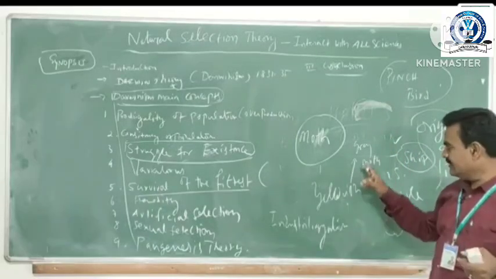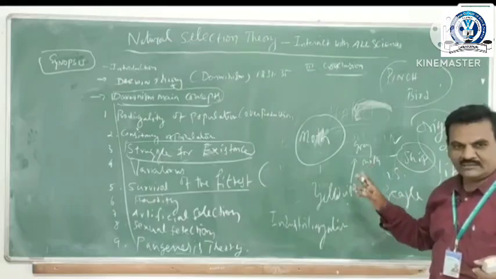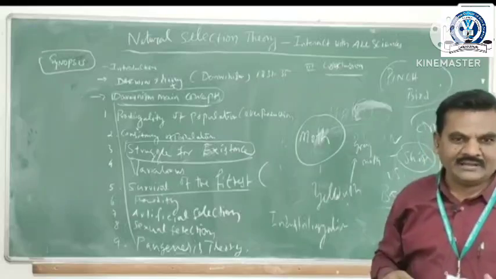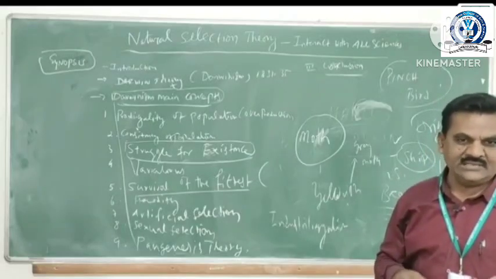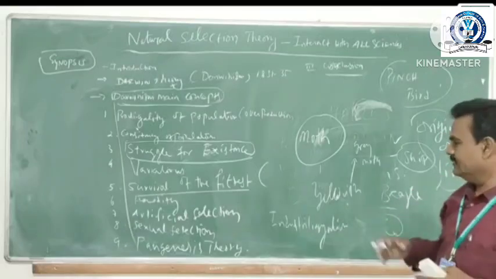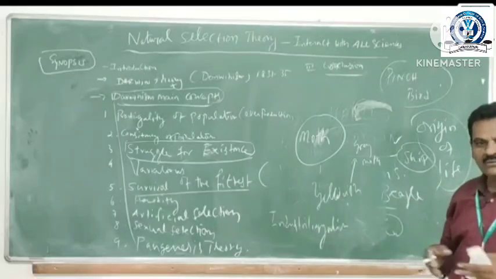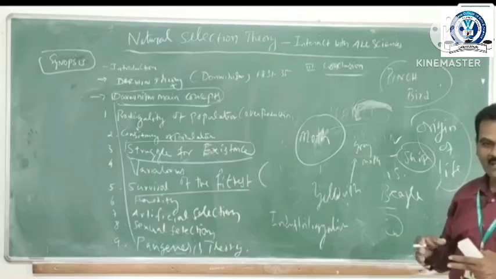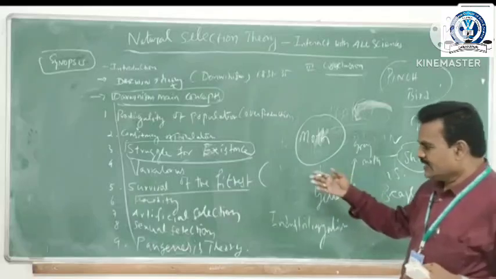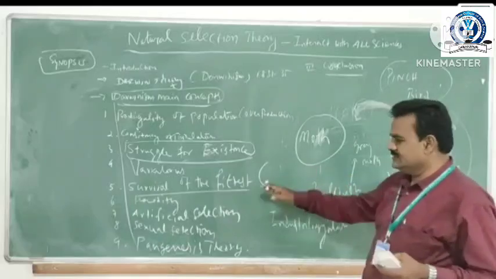So automatically, when the grey moth sits on the grey color trees, predators like birds cannot find it. They could not find the grey moth, so it can escape from the predators. So it is survival of the fittest. It is natural selection.